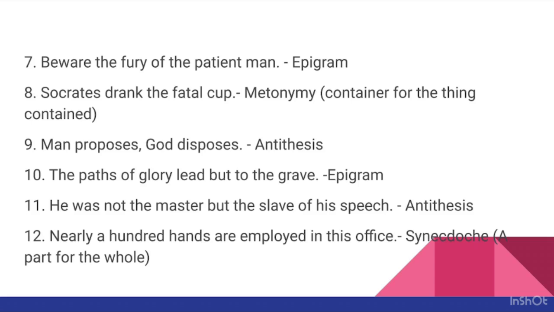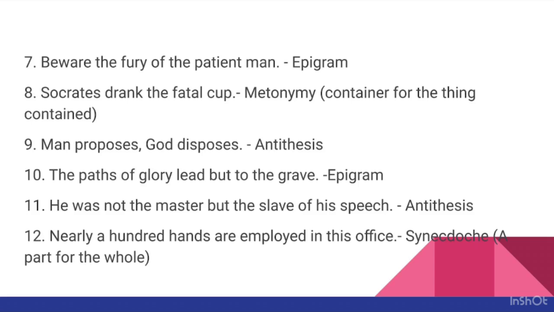This comes under the category of container for the thing contained, because here fatal cup refers to the contents of the cup, that is poison. Man proposes, God disposes. This is an example of antithesis. Here, two contradictory ideas, man proposes and God disposes, are placed together in a sentence in a balanced form.